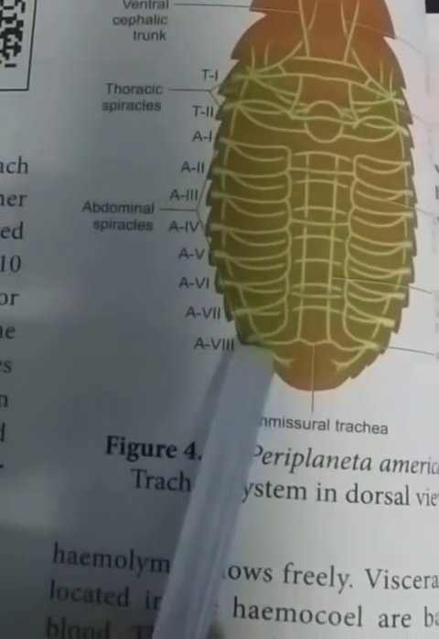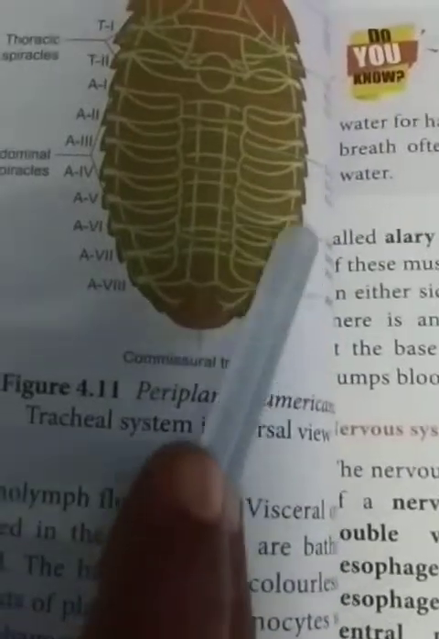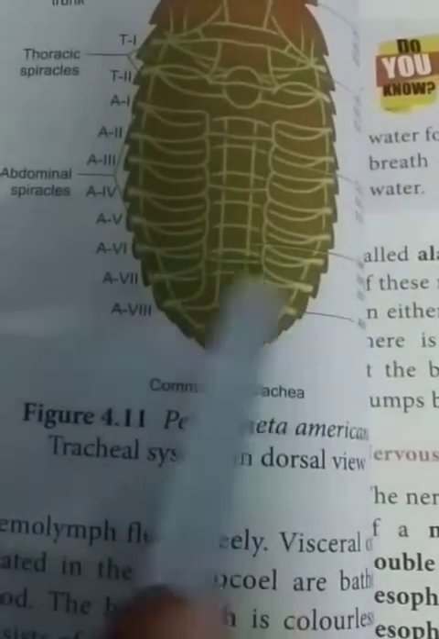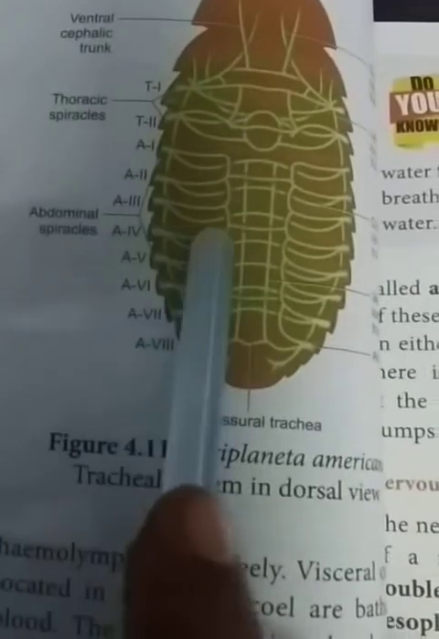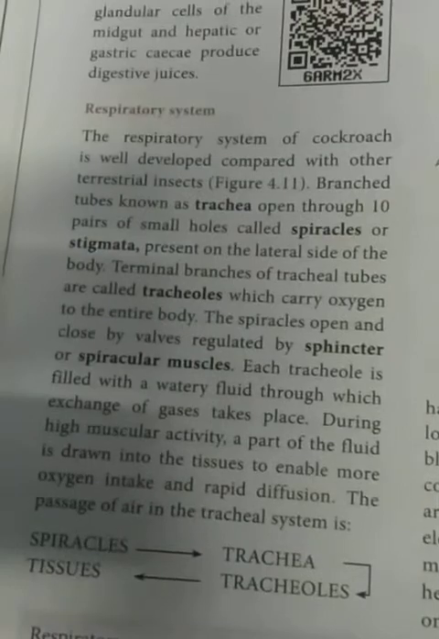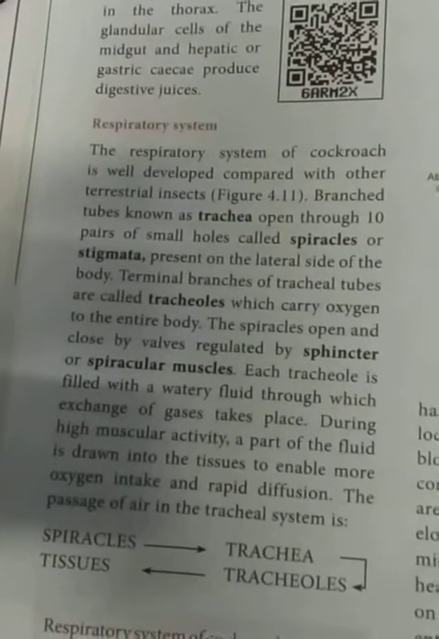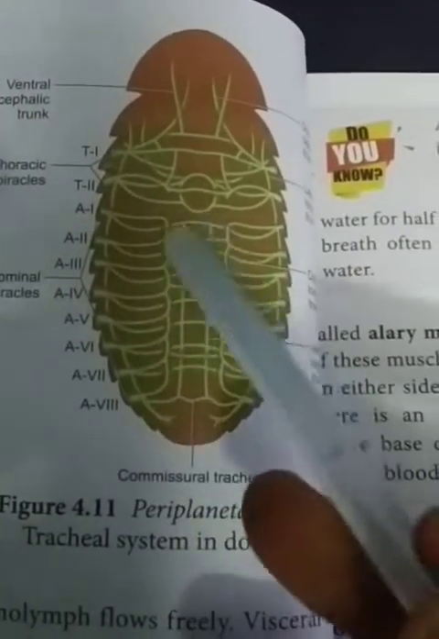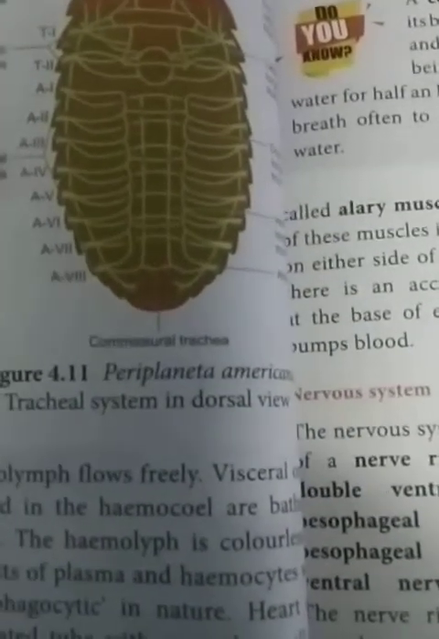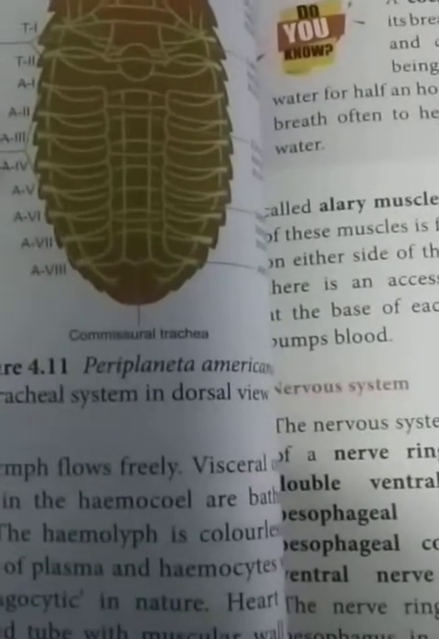A spiracle is a small pore opening present on the body wall. It is helpful to exchange the gases. Then this is the trachea, a tube-like structure. The terminal branches of the tracheal tube are called tracheoles. The many small branches of the trachea are otherwise known as tracheoles. They are helpful to carry oxygen to the entire body.